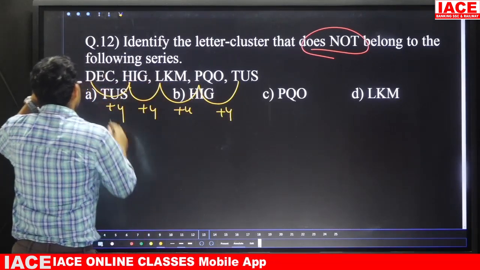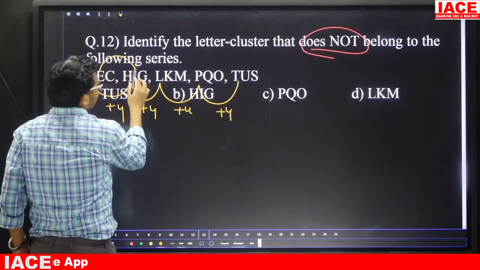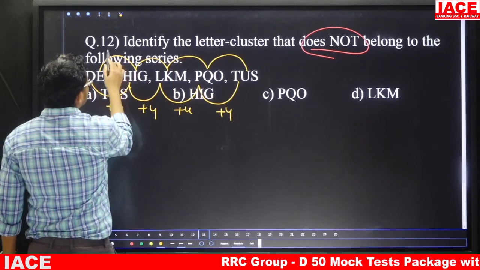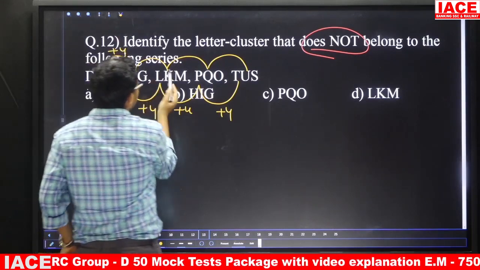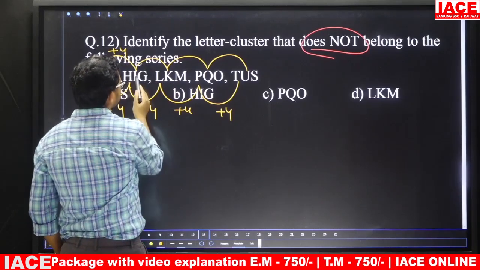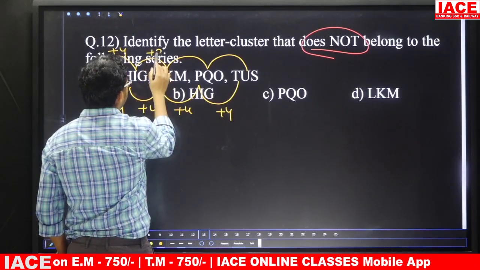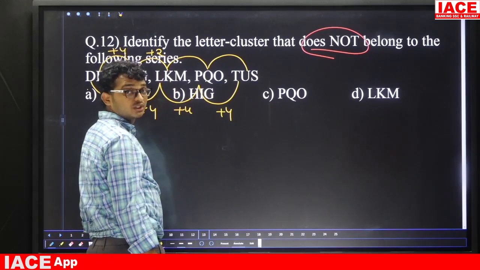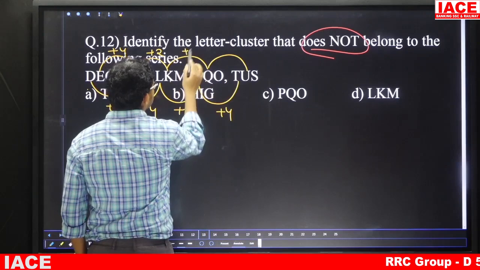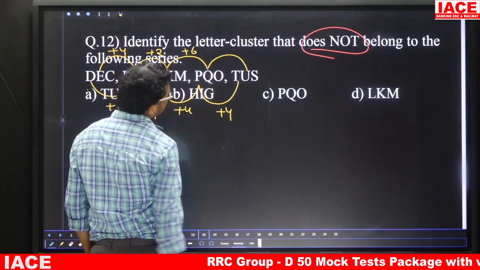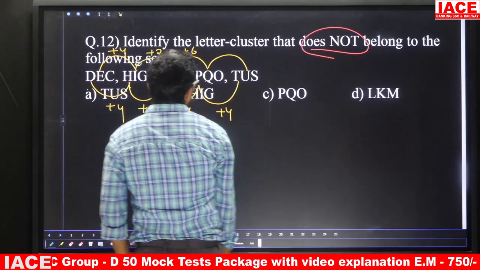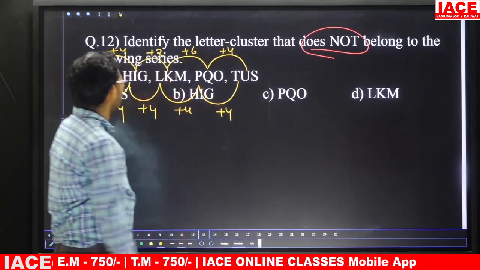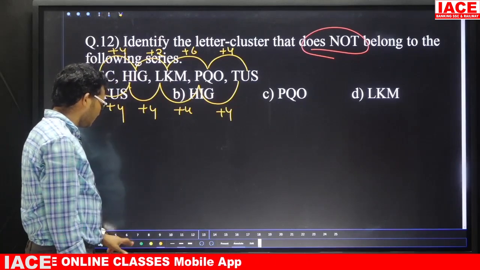Go for second letters. E, next one I, next one K, Q, next one is U. Friends, E and I logic is plus 4. I and K logic: I is 9, K is 11, so this one is plus 2. K and Q logic: K is 11, Q is 17, so this one is plus 6. Now Q and U: Q is 17, U is 21, so this one is plus 4. Now that means friends, here there is a chance to get the wrong letter.